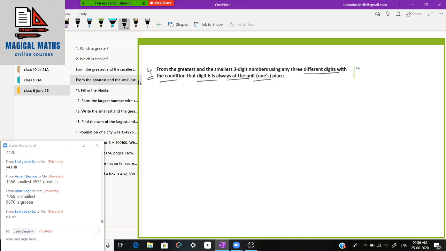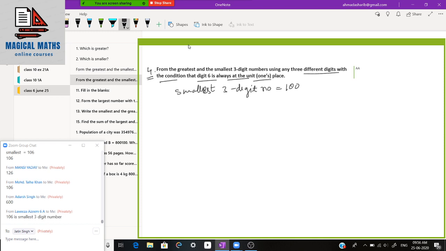So what is the smallest 3-digit number? The smallest 3-digit number is 100. Okay, 100 is the smallest 3-digit number, but we don't have to repeat any of the digits, and we have to form the smallest number, and the condition is that the 6 should always be on the unit place.